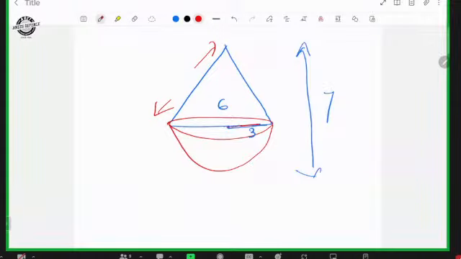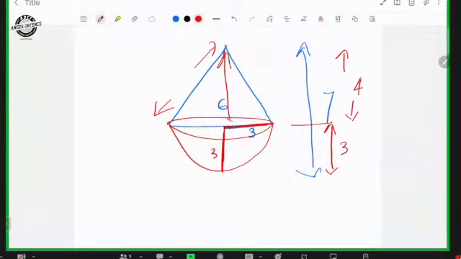This is equal to 3, this is also equal to 3. If the total is 7, and this portion is 3, then what is the remaining portion? That is 7 minus 3, which is 4. So this is 3 and this is 4. Then what is the slant height? 5. Understood?